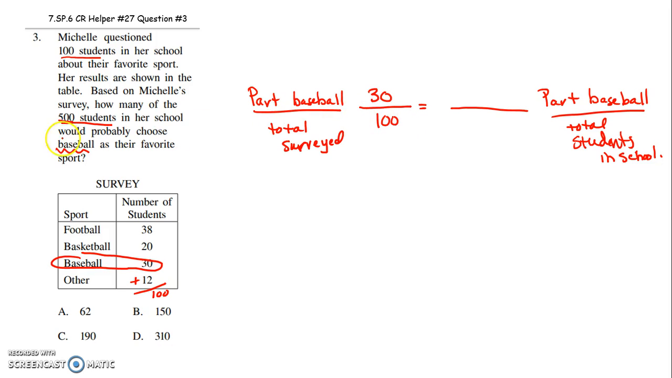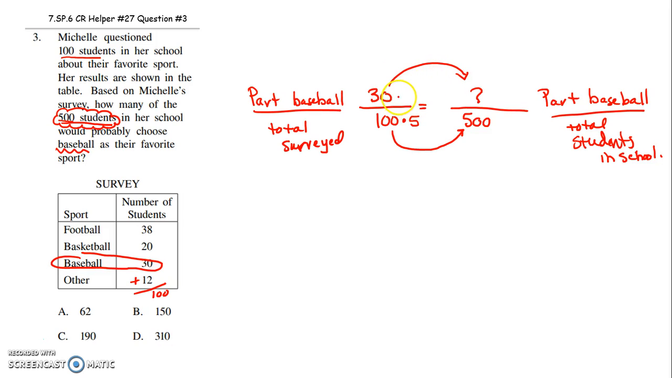But there's not only 100 students in the school. The school actually has 500 students. So we take our total surveyed. Out of our total surveyed, 30 have a favorite sport of baseball. Then we'd ask ourselves, how many out of the total of 500 in the school would say baseball was their favorite? So now I know something about my denominators. How do I get from 100 to 500? I multiply by 5.